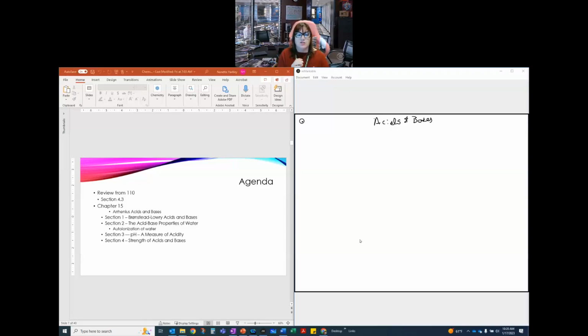So we're going to talk about section 4.3, which is actually a review from 110. We talked about definitions for acids and bases in 110, so I'll remind you of all of that information. We'll then remind you of what it means to be an Arrhenius acid or base, a Bronsted-Lowry acid or base, the acid-base properties of water. We'll talk about the autoionization of water. We'll talk about pH, which is a measure of acidity, and then the strengths of acids and bases. So those are the topics we're going to be covering. All right, let's get started.